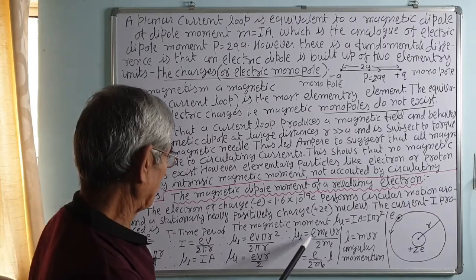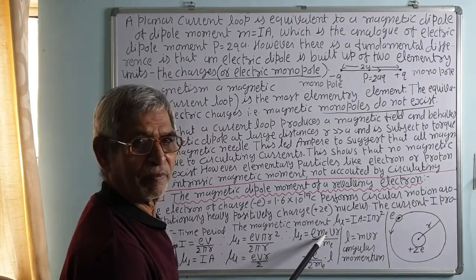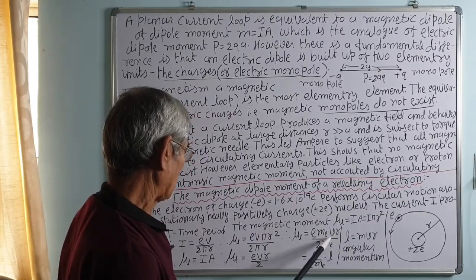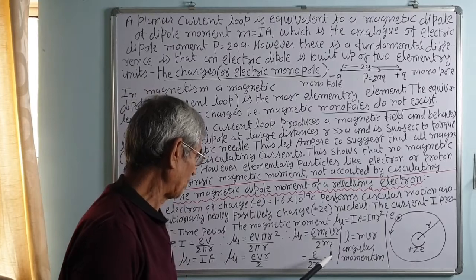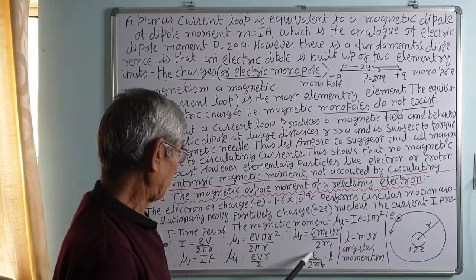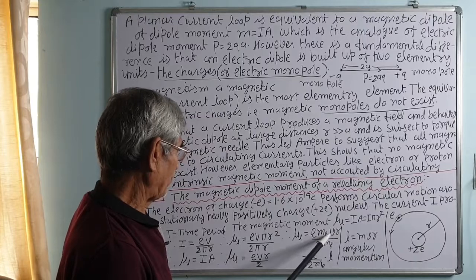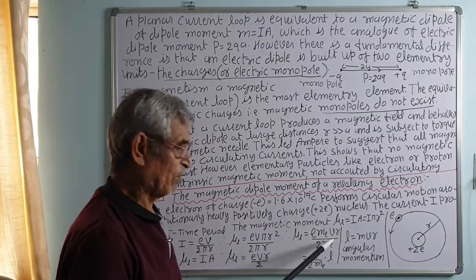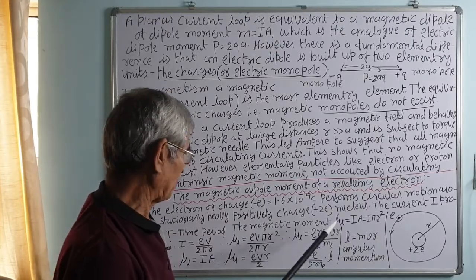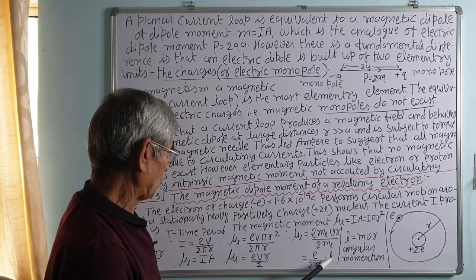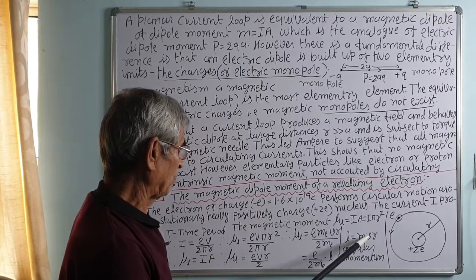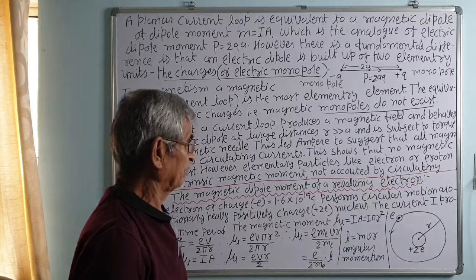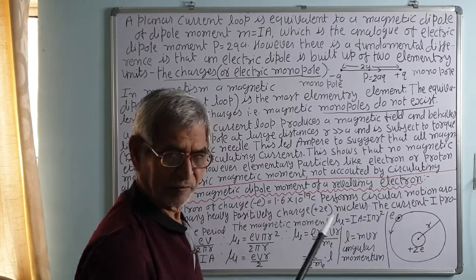Therefore, mu L is equal to, we can multiply by the mass of the electron me, and divide by me. So e me v r upon 2 me; we have divided to get the particular result. So e upon 2 me into m v r. What is m v r? The moment of linear momentum is called angular momentum. We have studied this in class 11. That is called L. So L is equal to angular momentum, m v r. So e upon 2 me into L is equal to mu L.